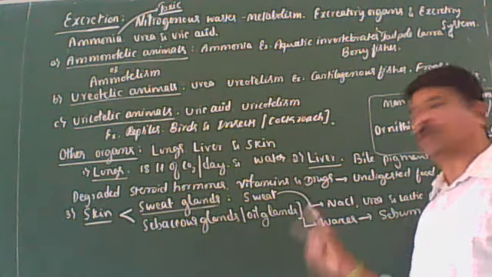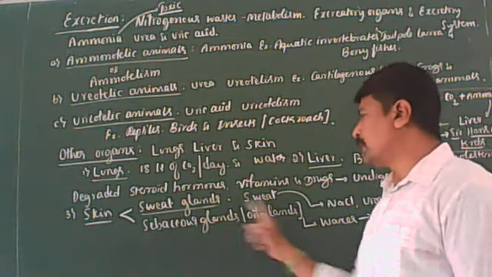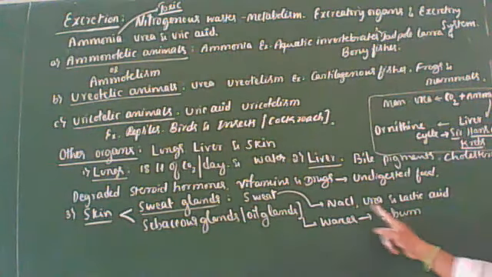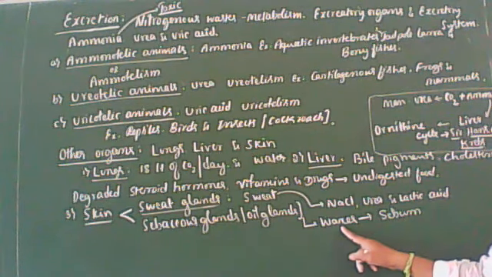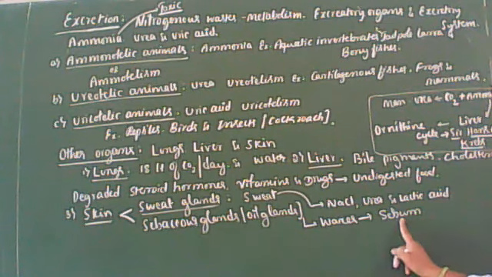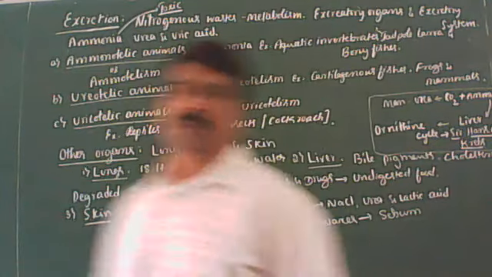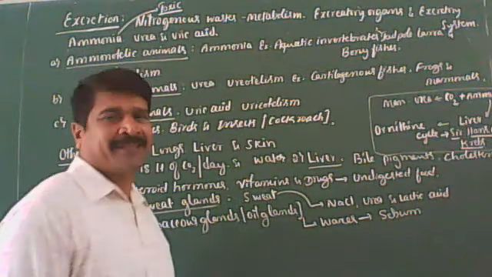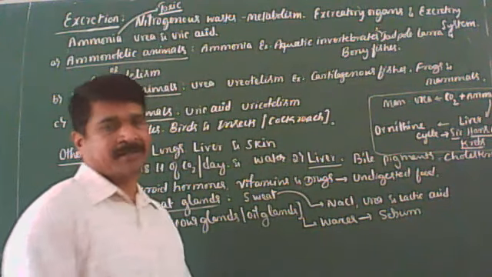Skin has two varieties of glands, sweat glands and sebaceous or oil glands. Sweat glands secrete sweat, along with which we eliminate NaCl, urea, and lactic acid. Sebaceous glands eliminate waxes through sebum. As I said, sebaceous secretions provide a highly protective layer of the skin. Clear? So these are the other organs that also take part in excretion in addition to the kidneys. Okay.